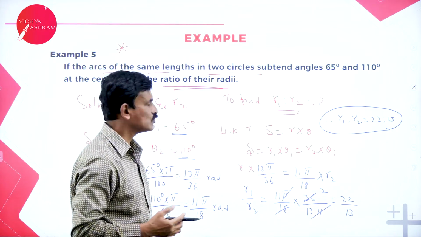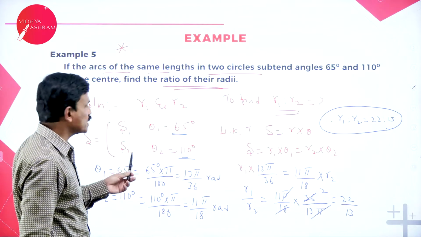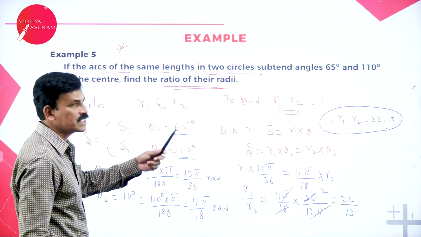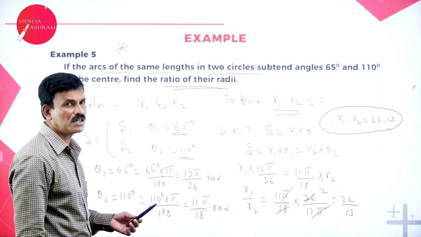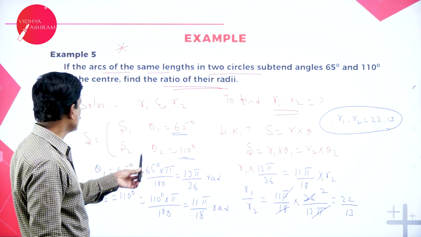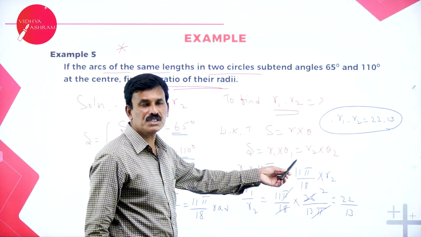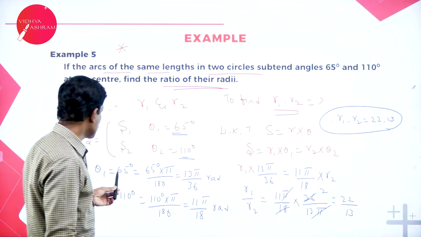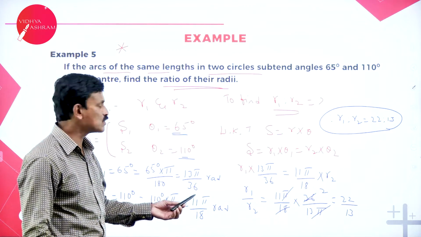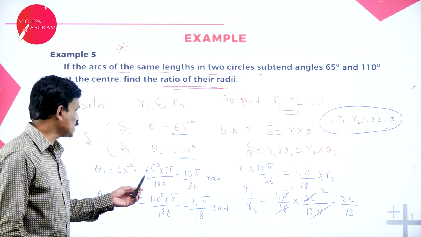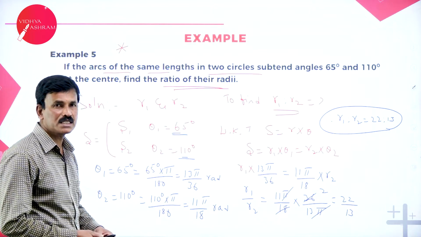That's all. Okay, hope you followed. See here, the arcs are of the same length, S1 and S2 are the same, R1 and R2 are the radii, theta 1 and theta 2 are the angles given. What is required is the ratio of the radii, R1 is to R2. Since we know that S is equal to R theta, R1 theta 1 is equal to R2 theta 2. Convert theta 1, 65 degrees, and theta 2, 110 degrees, into radians. 65 degrees can be converted as 65 into pi by 180, that is 13 pi by 36 radians.